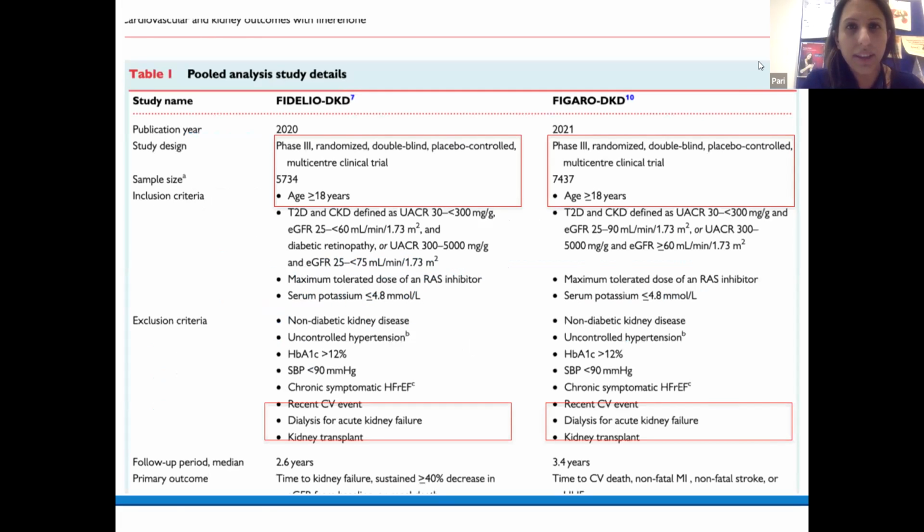This is a summary slide showing the differences between Fidelio DKD and Figaro DKD.